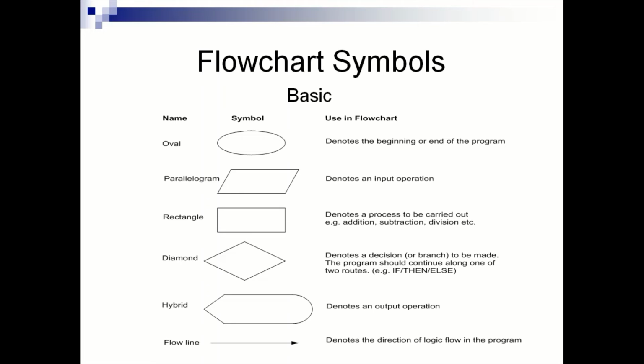So it is mainly used for if then else conditions. The oval denotes an output operation. It will show the output operation. Flow line denotes the direction of logic flow in the program.